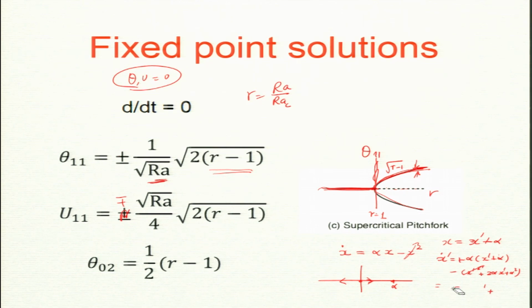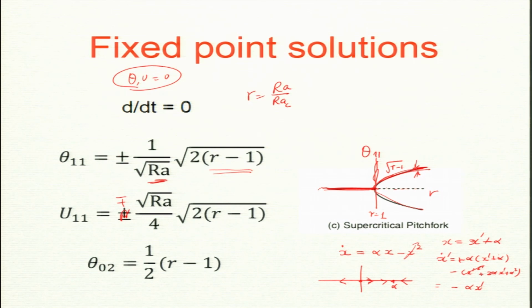So, I am sorry, I made a mistake. So, alpha square will cancel and I get minus alpha x prime. Now, alpha is positive, so that means it will be stable, x prime will go to 0. So, this is a stable solution. So, it will come like that. So, that is how you linearize around the solution, okay. And this is for a 1D equation, but you can also do it for matrices. For matrices, you need to look at the eigenvalues.